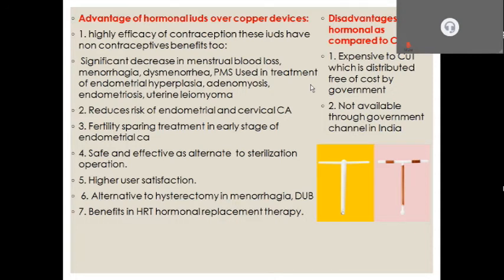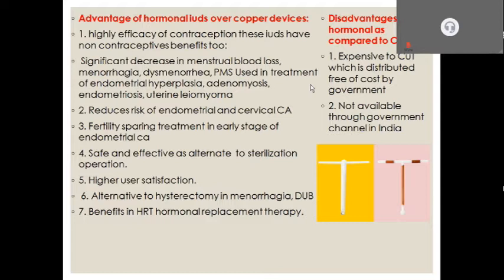Advantages of hormonal IUDs over copper devices are that they are highly efficacious for contraception, and these IUDs have non-contraceptive benefits too. It causes significant decrease in menstrual blood loss, and helps in menorrhagia, dysmenorrhea, PMS, and treatment of endometrial hyperplasia, adenomyosis, endometriosis, and uterine fibroids.